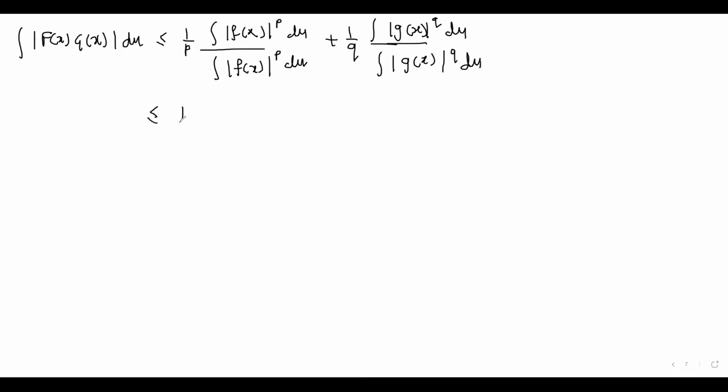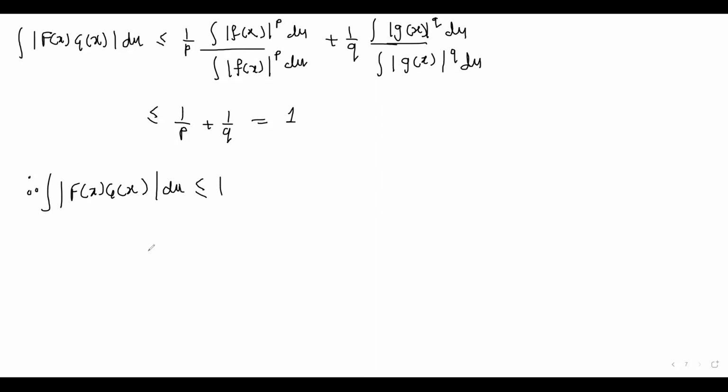So this is less than or equal to 1 by p plus 1 by q, and it is given that 1 by p plus 1 by q is equal to 1. So therefore we have integration of mod of capital F of x into capital G of x du is less than or equal to 1.